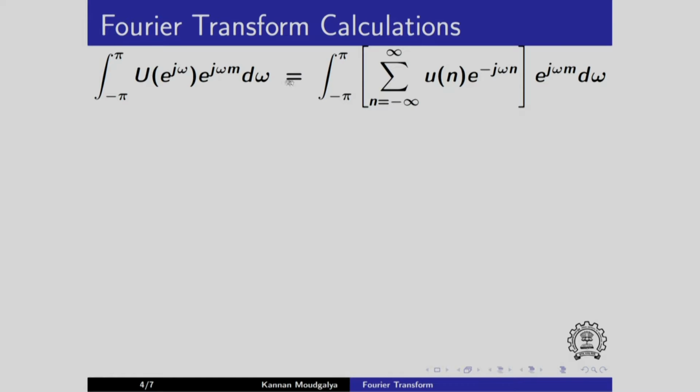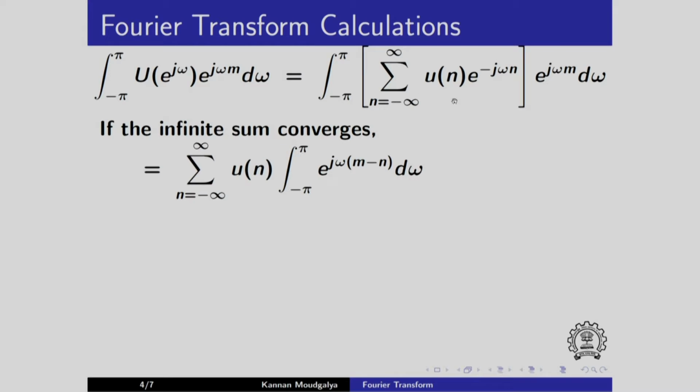Remember, whenever we have this integral sign and summation sign, we explore the possibility of interchanging, and we can do that when the infinite sum converges. We had discussed this a little bit in the past while discussing Fourier series. The same discussion is applicable here also.